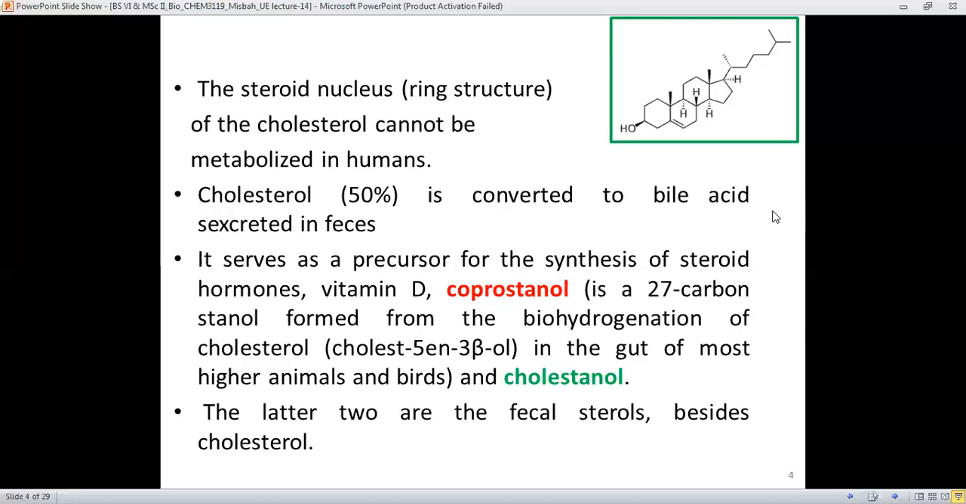Here is how the cholesterol is converted to the bile acid. It's not retained in the body as such, like it does not get stored in the body, and can't be metabolized as such. Therefore it must be converted to the bile acids, and it is also used for the synthesis of many steroid hormones and vitamin D, which is synthesized in the presence of sunlight in the body.